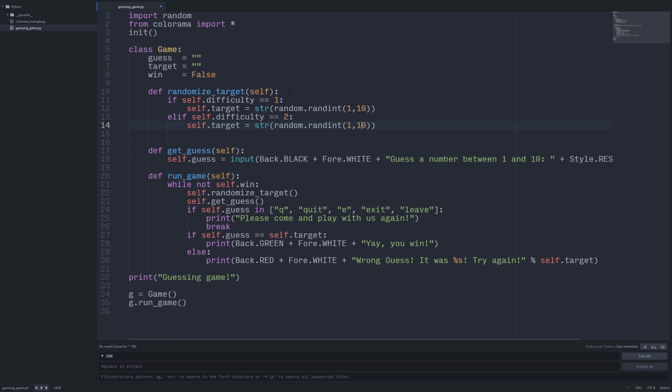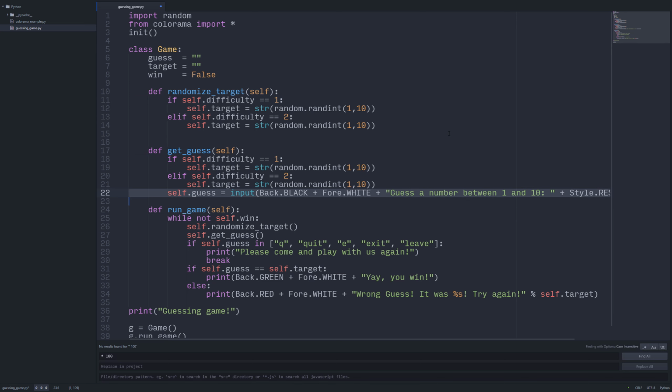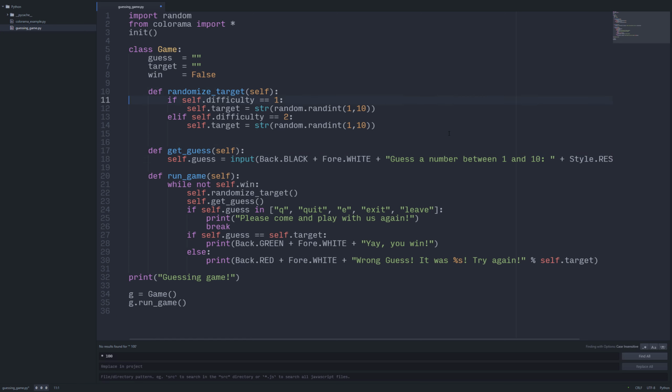But then we'd have a bit of an issue: when we come over here to our get guess, we do have a prompt that's hard coded 1 to 10. So we'd have to have some kind of display for that. We'd have to change it, and we'd have a similar structure here. It just doesn't feel good to me, especially if you're trying to scale it to have a bunch of different difficulties, two or three difficulties. Not a huge thing in this small of a game.